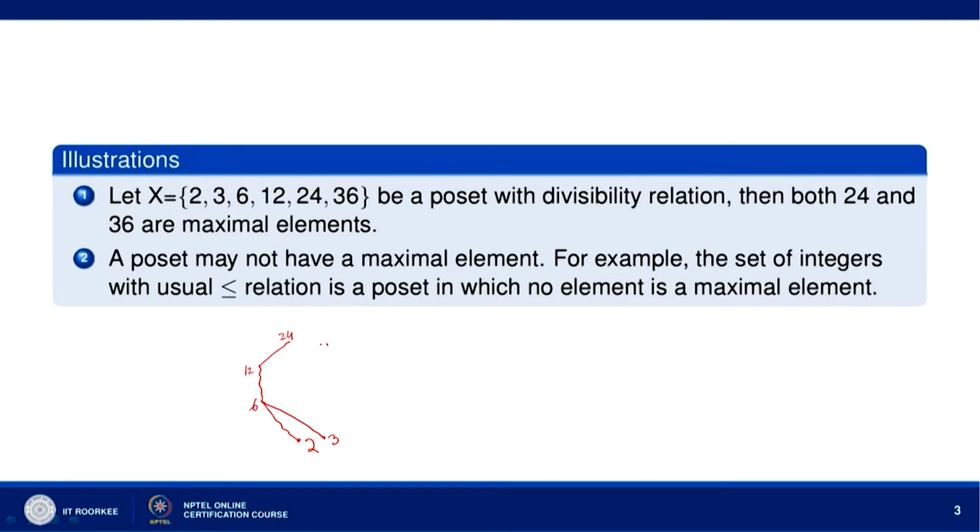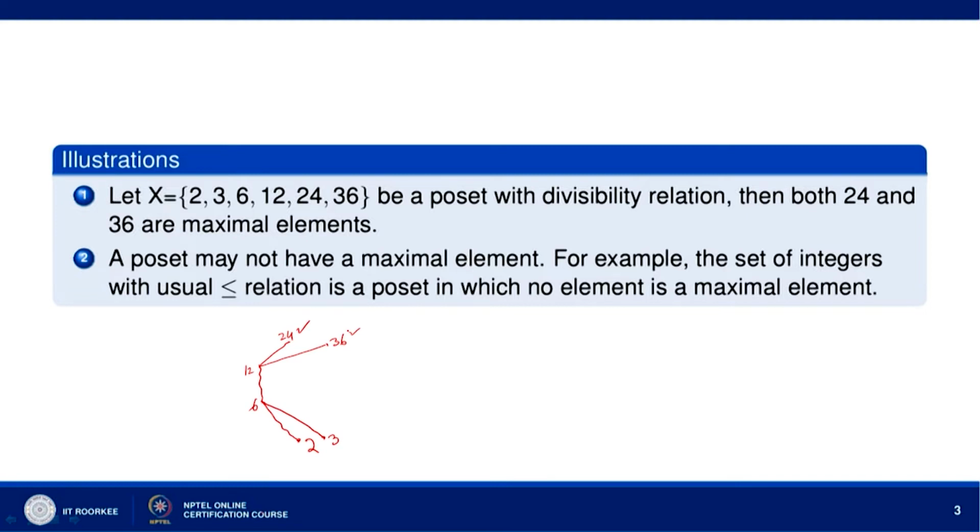So, we can see in this Hasse diagram, 2 divides 6, 6 divides 12, 12 divides 24. 3 divides 6, 6 divides 12, 12 divides 36. Now, we can see here that 24 and 36 are the maximal elements.